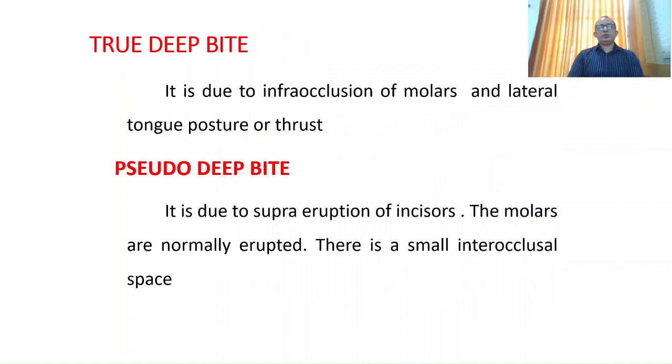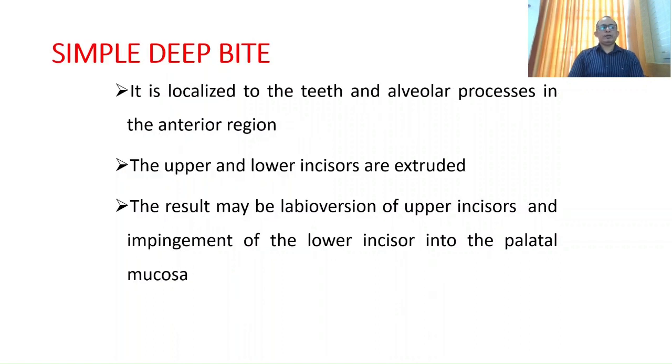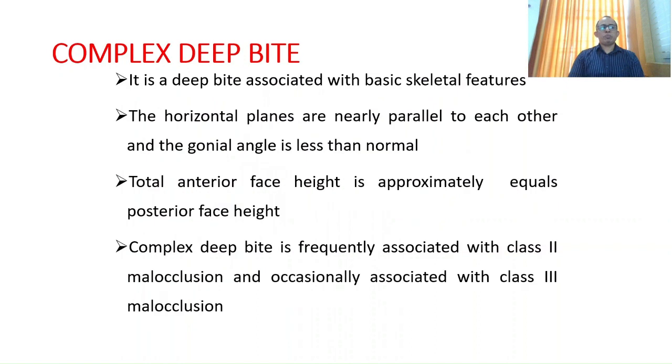True deep bite is due to infraocclusion of the molars and lateral tongue posture or thrust. Pseudo deep bite is due to supra-eruption of the incisors. The molars are normally erupted, and there is a small interocclusal space. Simple deep bite is localized to the teeth and alveolar process in the anterior region. The upper and lower incisors are extruded. The result may be labioversion of the upper incisors and impingement of the lower incisors into the palatal mucosa.